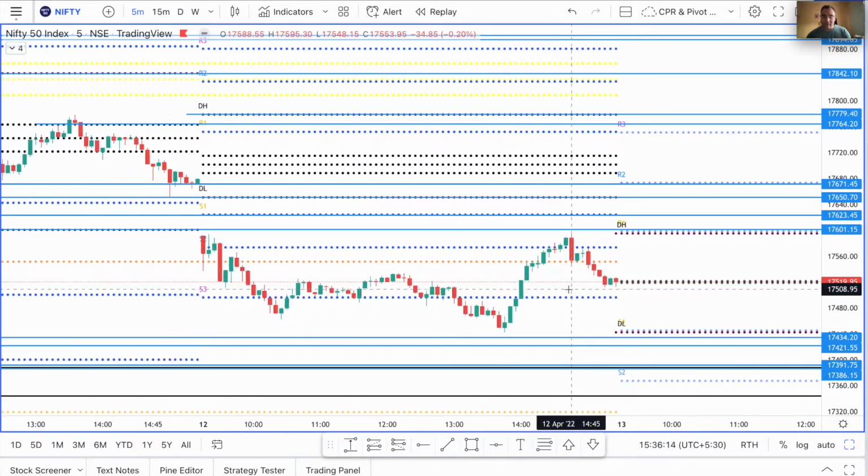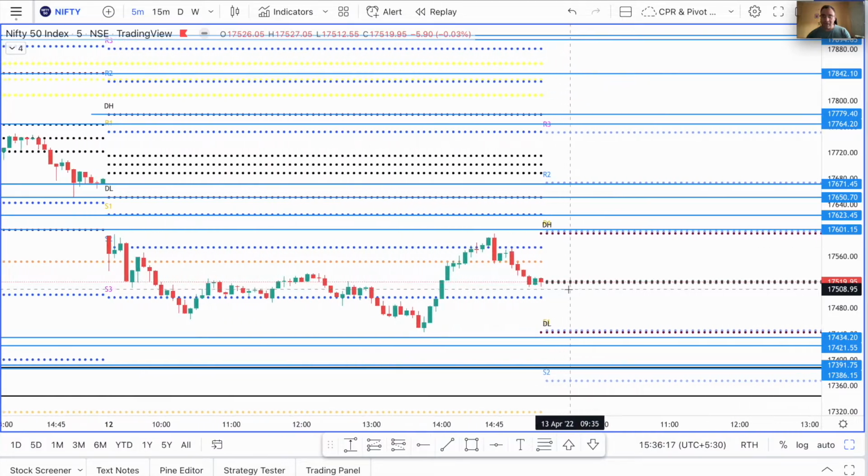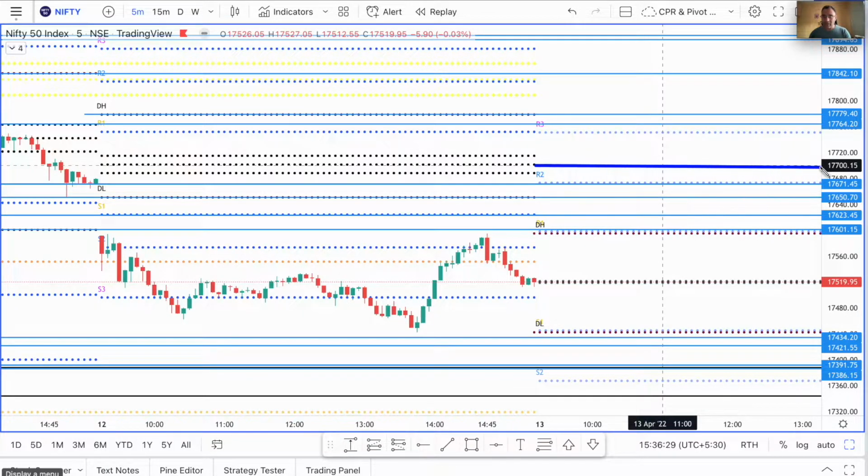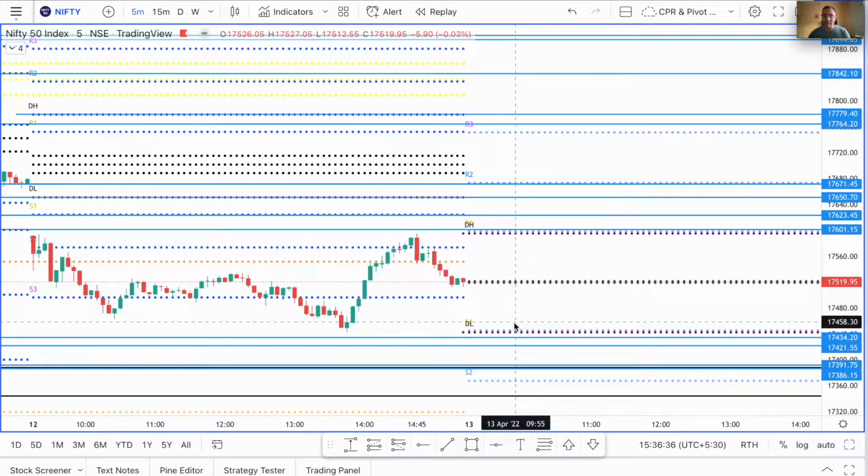So I would not be very bullish in my mind until the level of around 17,700 is convincingly broken. The 17,700 is around here. Okay, so around this area here, I want to see price coming back to this zone. Until the time that happens, I do not think I will be having a very bullish opinion about the market at this point.